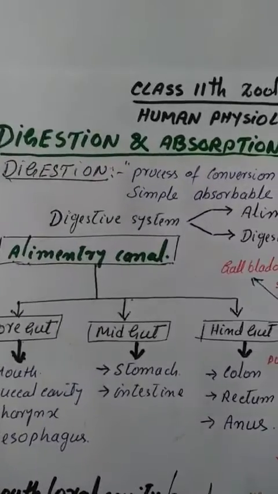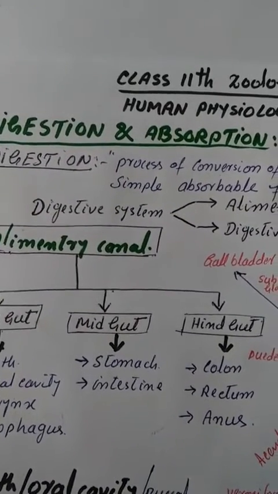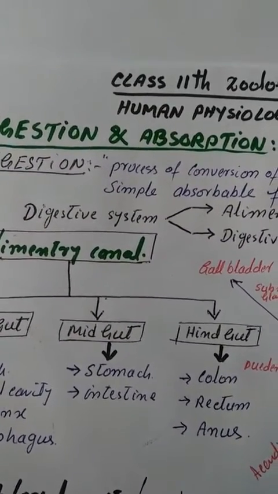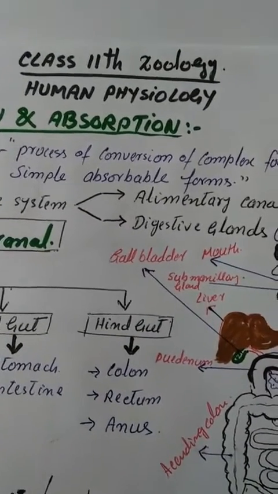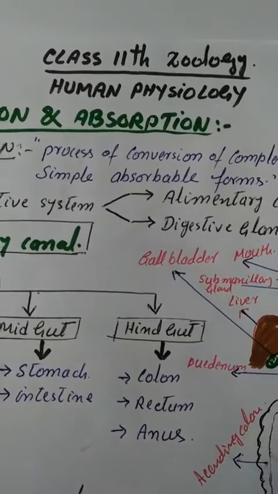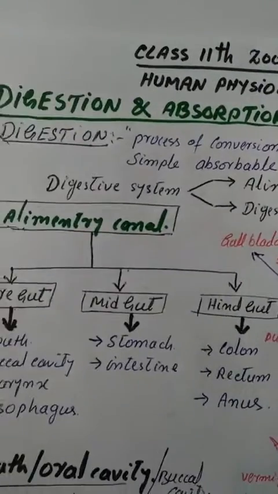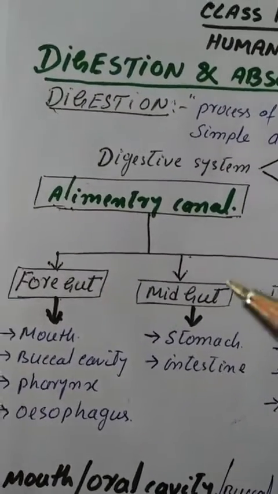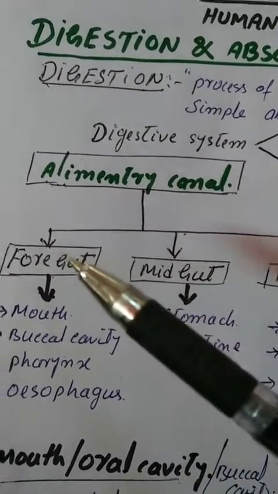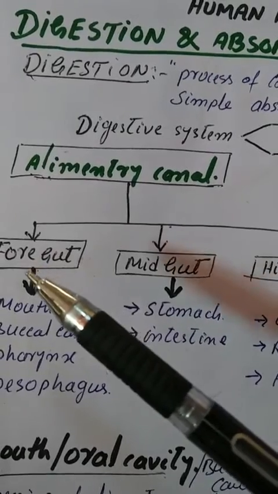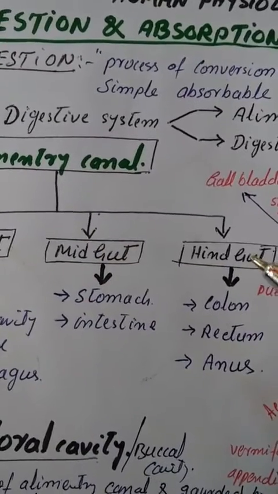As you know, the human alimentary canal or the digestive system consists of the alimentary canal and digestive glands. The alimentary canal in human beings can be broadly divided into three parts, that is foregut, midgut and hindgut.